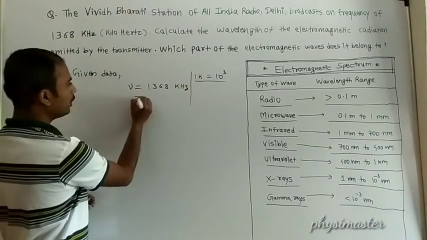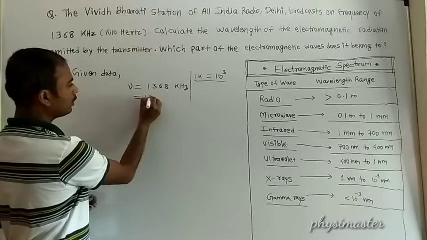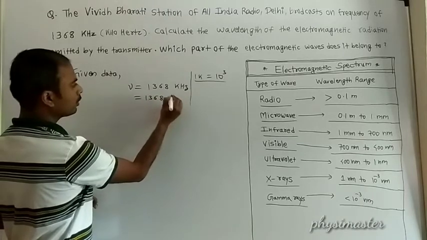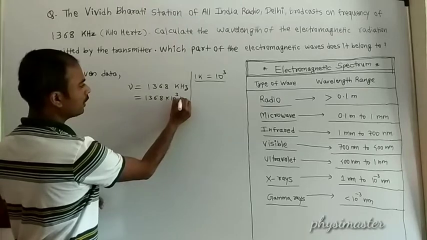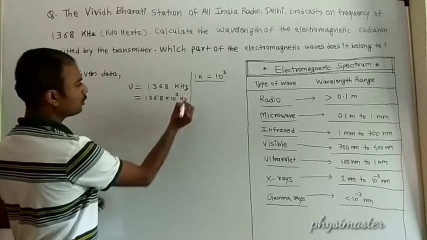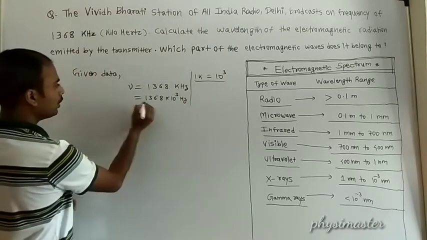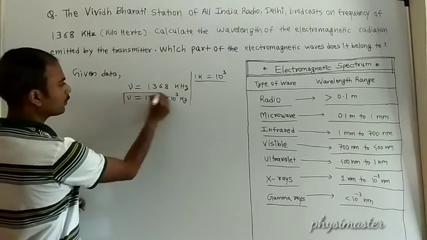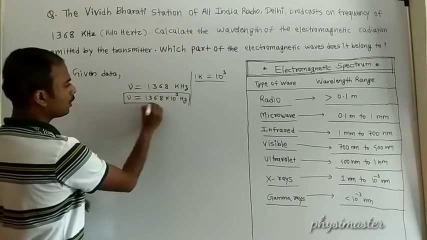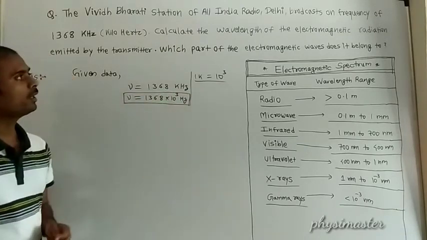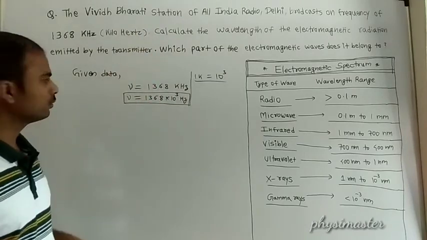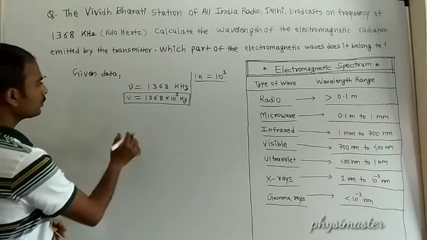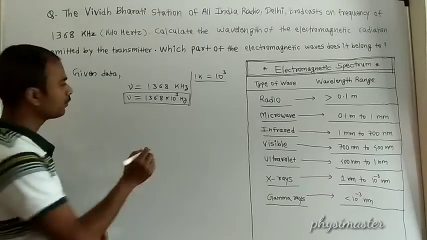Therefore the frequency given is 1368 into 10 to the power 3 hertz, which is the frequency of the electromagnetic radiation emitted by the transmitter. Then what do we have to calculate?